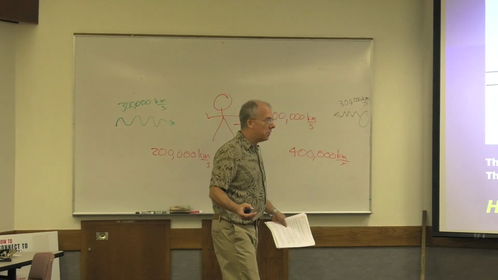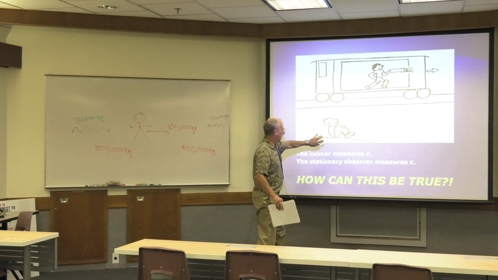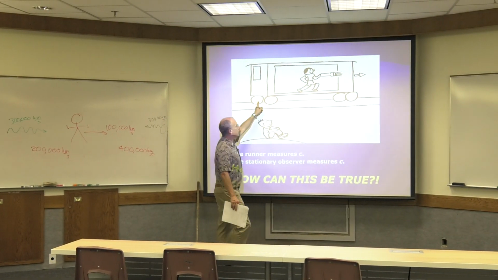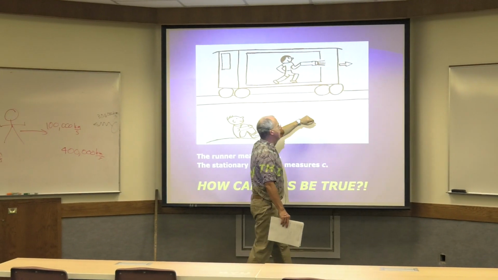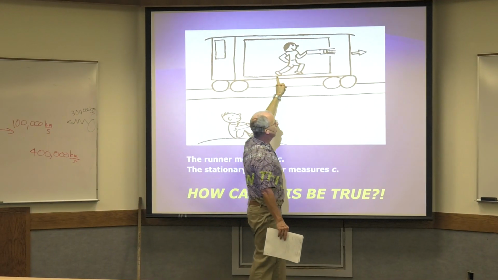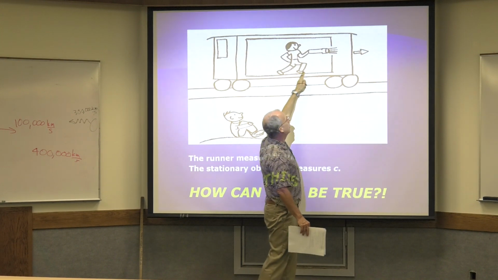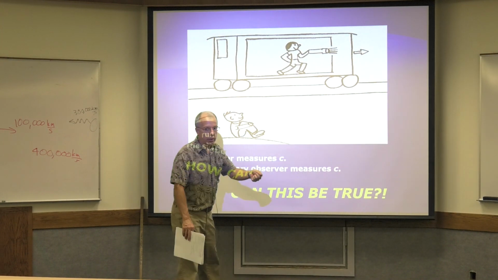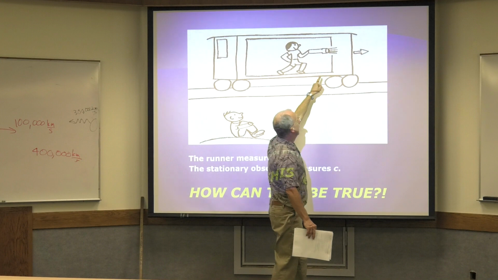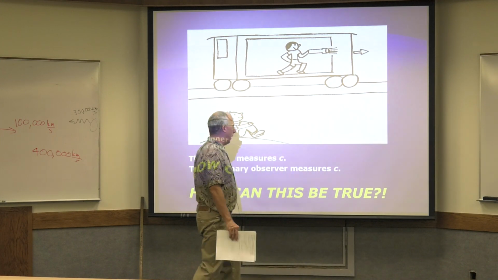This is what we're really saying. Let's say this is us, sitting on the ground. Here's a train moving to the right. I don't care how fast. Here's a runner in the train. The runner is holding a flashlight, and the flashlight is turned on. Of course the light coming out of the flashlight travels at the speed of light.